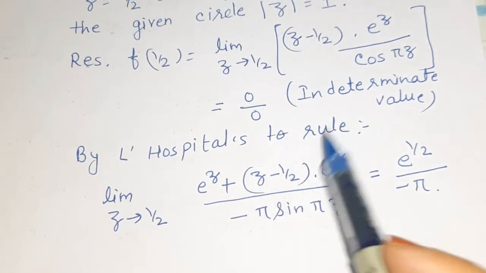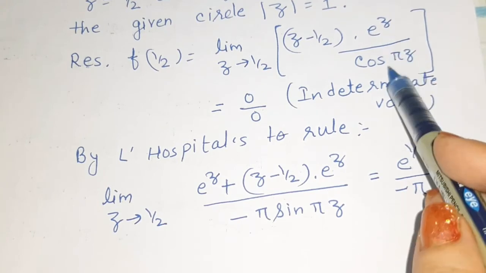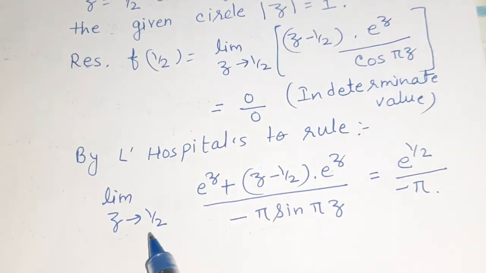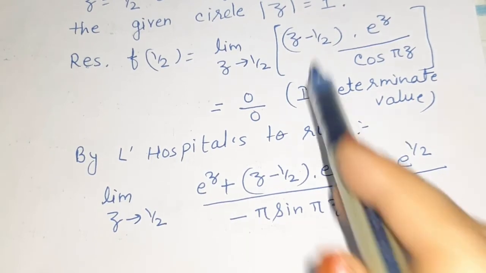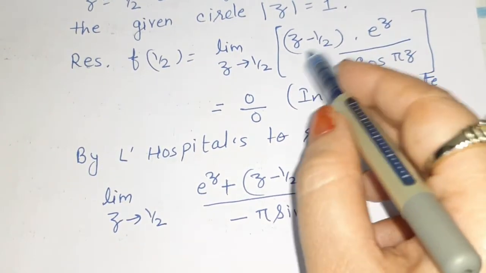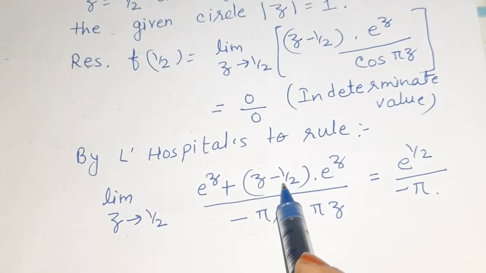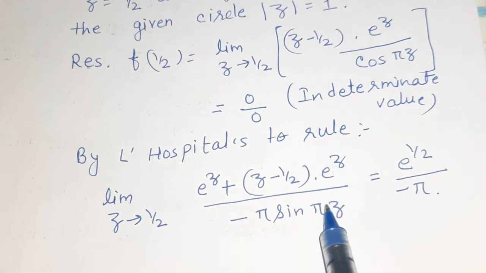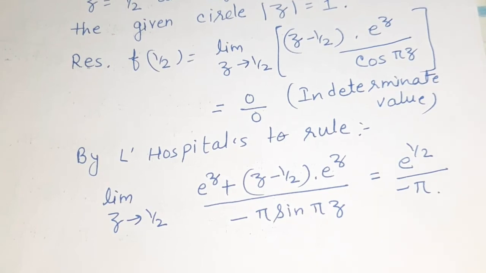So we get e^z + (z - 1/2) e^z divided by -π sin πz, by differentiating the denominator. Okay, and after applying the limit we get e^(1/2) divided by -π.